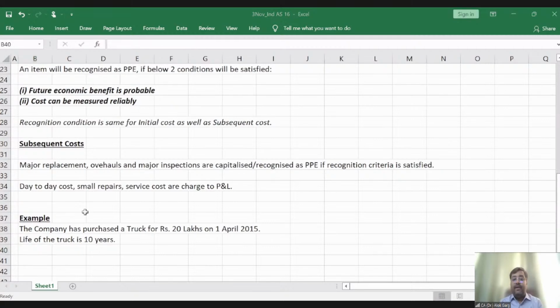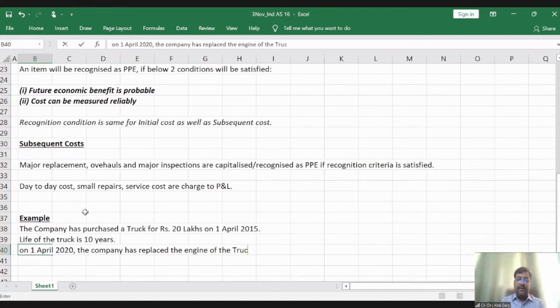On 1st April 2020, the company has replaced the engine of the truck for rupees 5 lakh as it becomes faulty and the truck was not able to run. On 1st April 2020, the company has replaced the engine of the truck as it becomes faulty.